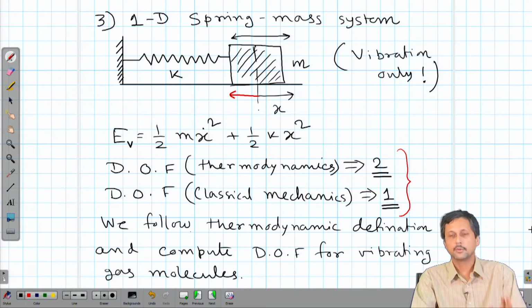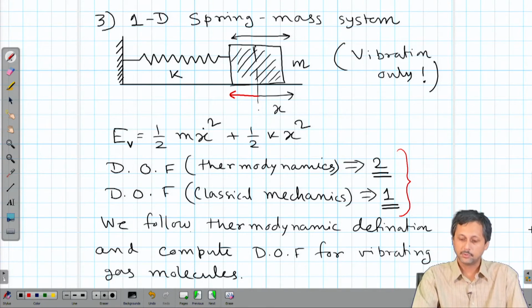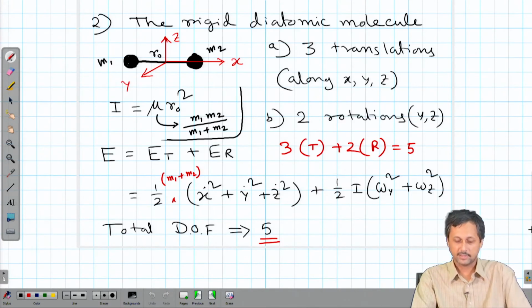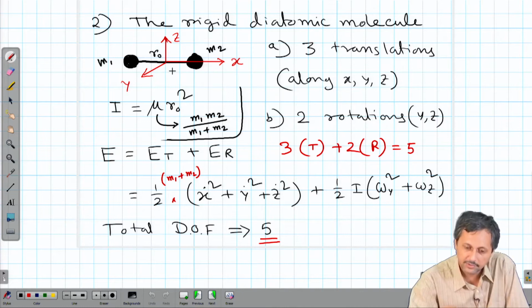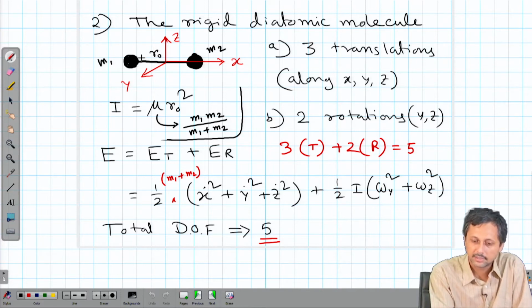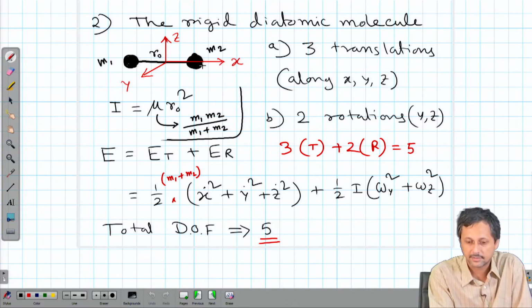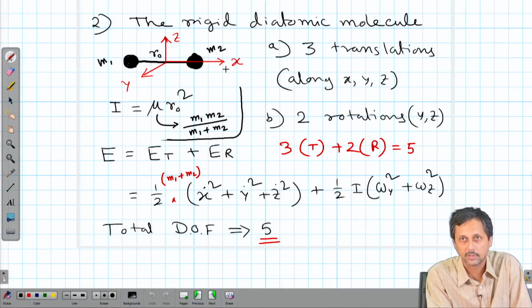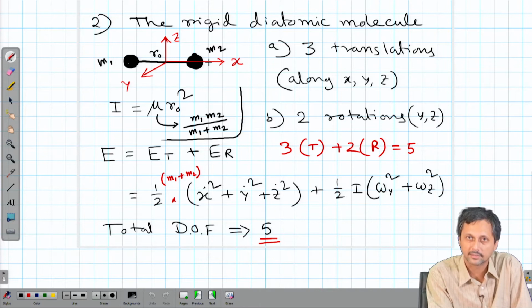So, we follow the thermodynamic definition and compute the degrees of freedom of vibrating gas molecules. Now, let us go back to this. For this system, once again, if we consider the vibrational degree of freedom present, that means the molecule can vibrate along this axis. Please remember it is a 2-dimensional molecule, so vibration is possible only along the bond axis.